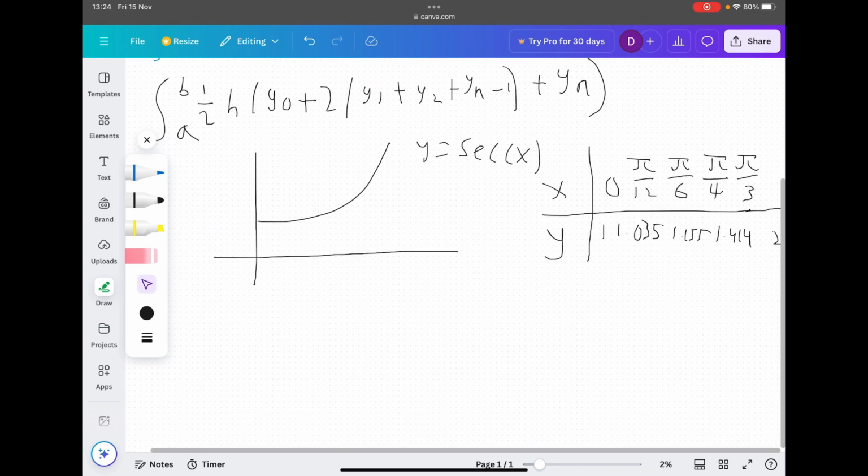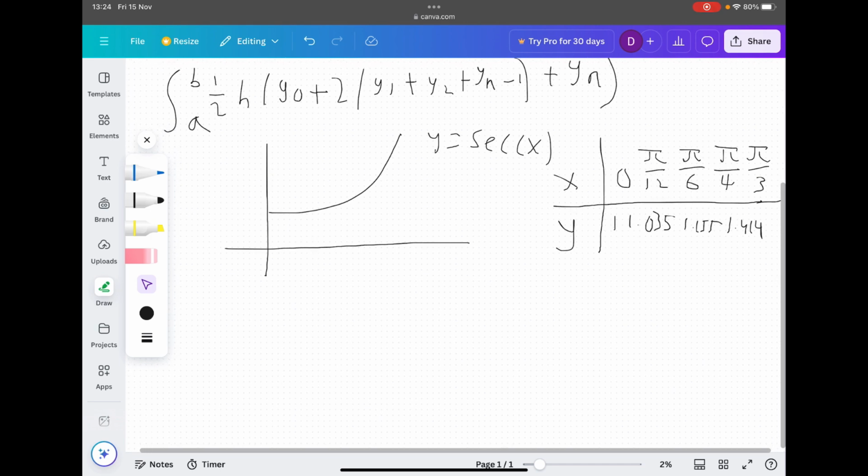So all we need to do now is fill in the formula. What I'm going to tell you is the last value is pi over 3. So I'm just going to say pi over 3 is roughly here.